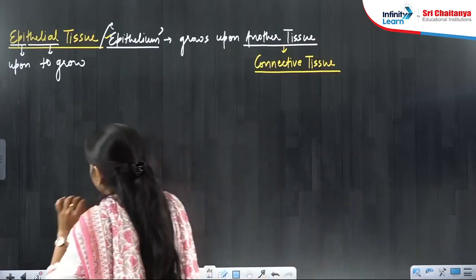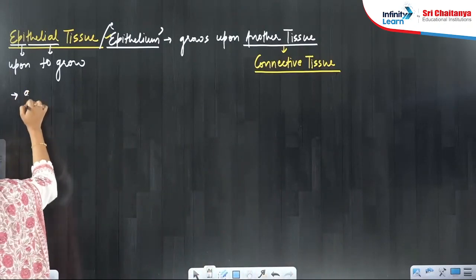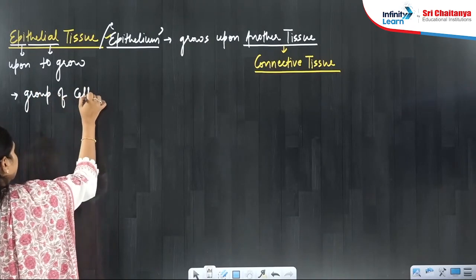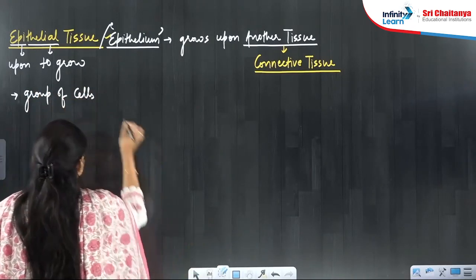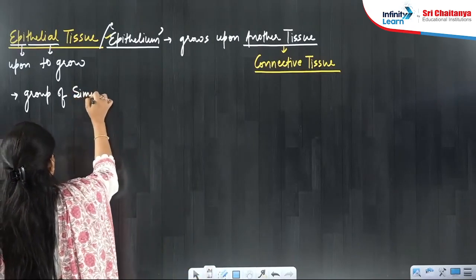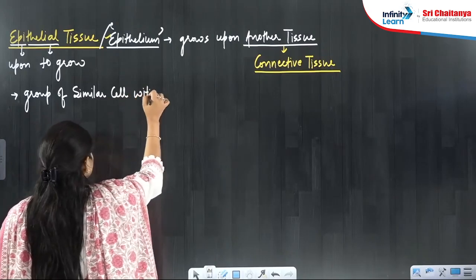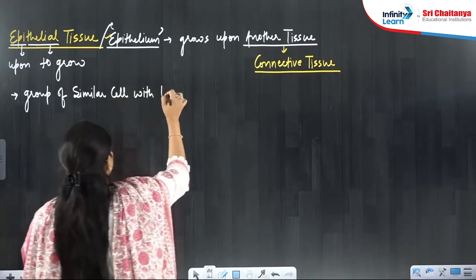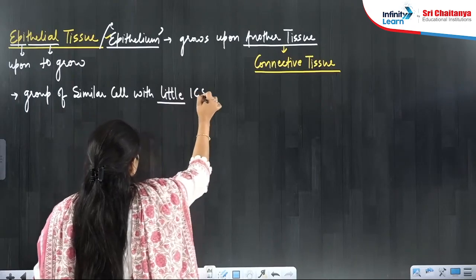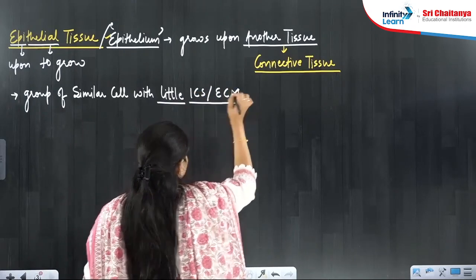Next, let me define epithelial tissue. This is a group of similar cells, because that is what a tissue is, with little, meaning very little, intercellular substance or extracellular matrix.